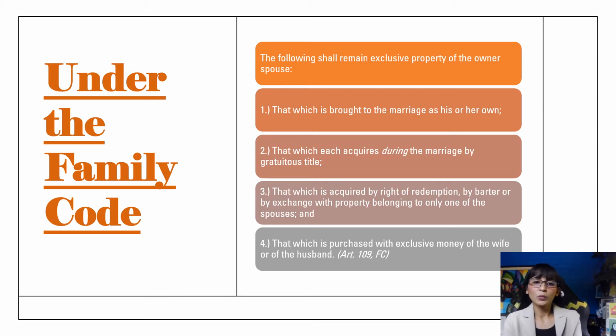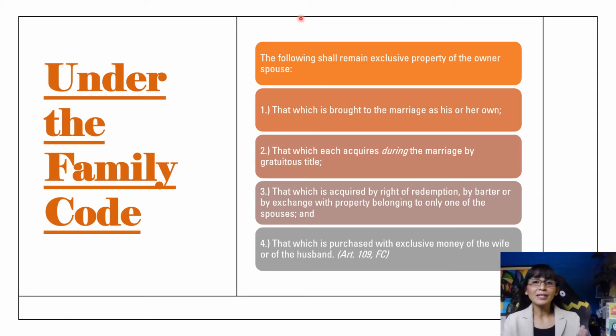Number 4, that which is purchased with exclusive money of the wife or of the husband. Now, it is important to note that property purchased before the marriage and fully paid during the marriage remains a separate property of either spouse. And if a future spouse sold his property with the right to repurchase before the marriage and reacquired it during the marriage, such property is still the exclusive property of the said spouse.